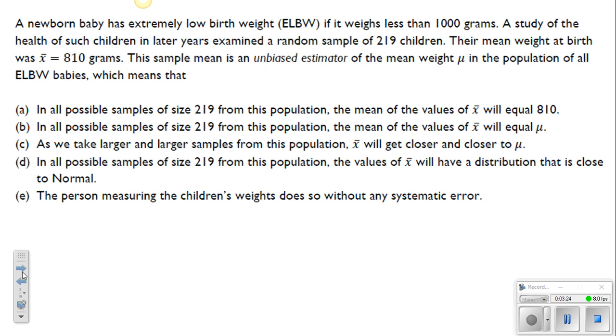All right. So if we know it's an unbiased estimator back from Chapter 7, this is 7.3. Unbiased estimator here, so that means that the mean of all X bars should be equal to mu, which should be equal to the X bar that we get. All right. So we don't necessarily know that this is equal to mu. We don't know that. But we do know that should be the mean of X bar, which should be equal to mu, which should be equal to the X bar that we get. So it means it should be very, very close to that. All right. So for this answer choice, B is going to be the best.